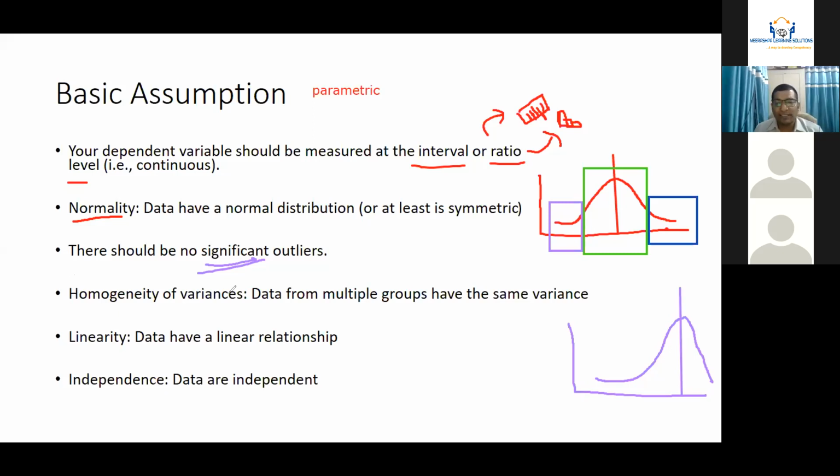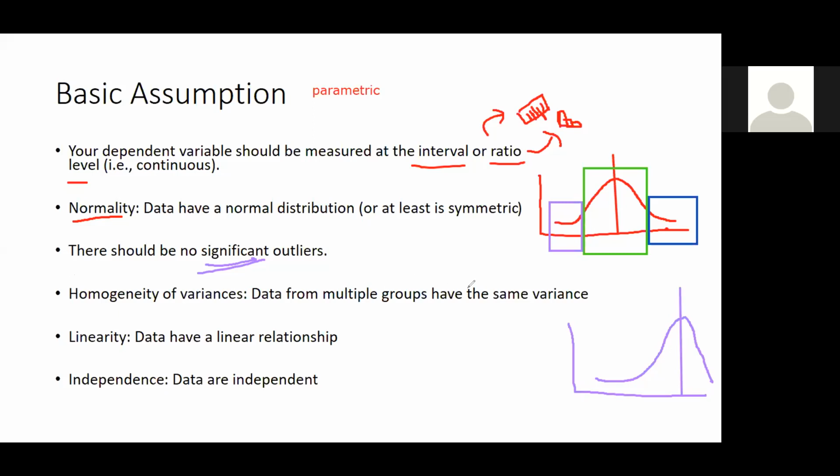Then we say homogeneity of variance. The data from multiple groups have the same variance. Homogeneity of variance will be checked by Durbin-Watson analysis when you will be performing regression analysis. So homogeneity is very important when you are specifically trying to look for any relationship or any association kind of a situation. Then homogeneity will play a very important role. However, today we will not be discussing more about Durbin-Watson and homogeneity or these type of things.